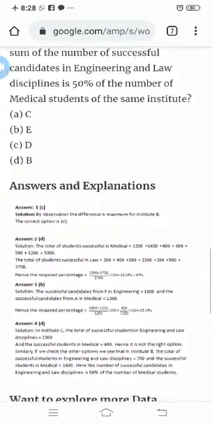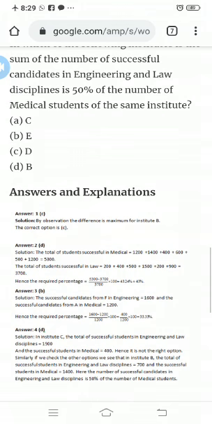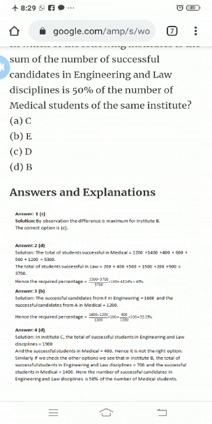So the solution for question number 4 is D. In Institute C, the total number of successful students in engineering and law discipline is 1900, and the successful students in medical is 400. Hence, it is not the right option.